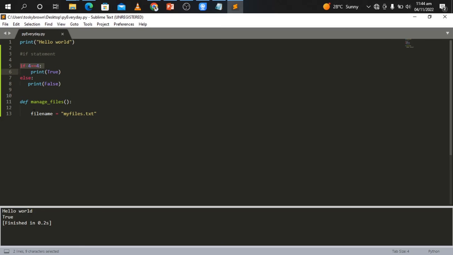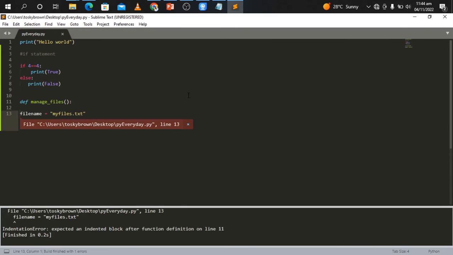Okay, so let's try this and see whether it will run or not. I'm pushing this back to the very beginning of the line. Okay, and let me run. So you could see that I had a syntax error telling me that it is an indentation error. So you could see the message it gave me: expected an indented block after function definition on line 11. Okay, so after function definition on line 11, so I defined a function here, right?